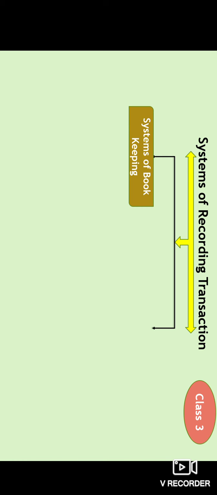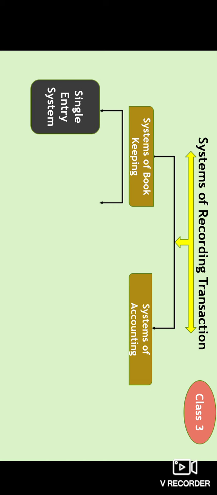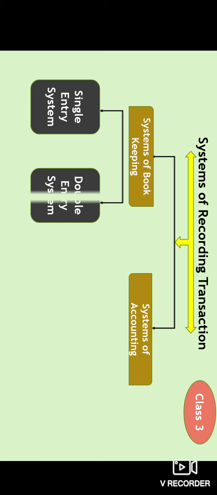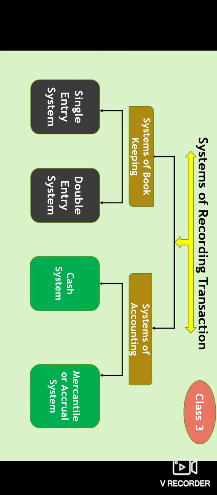Systems of bookkeeping and then systems of accounting. In systems of bookkeeping we have again classification, which is two. The first one is single entry system, the other one is double entry system. In systems of accounting we have cash system and mercantile or accrual system. So let's study them in detail.